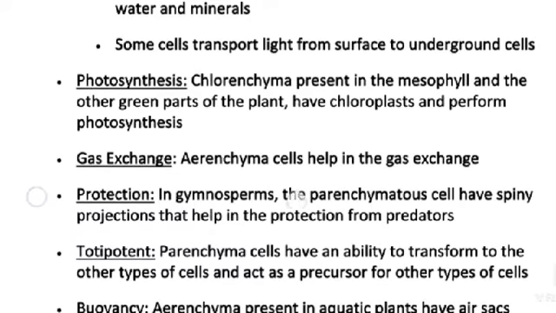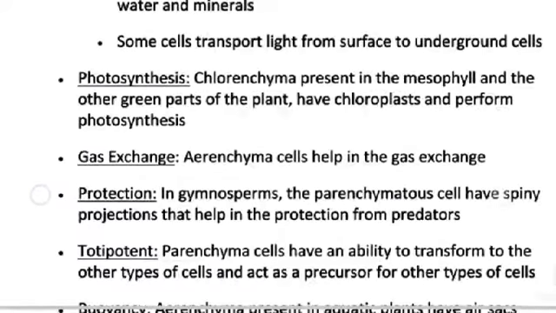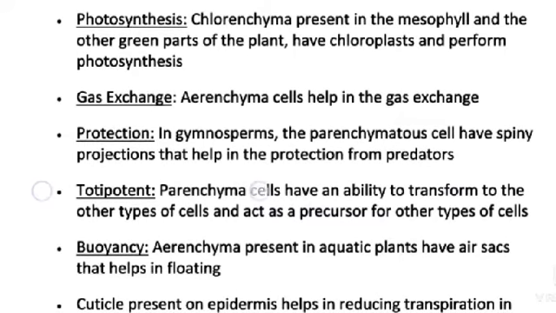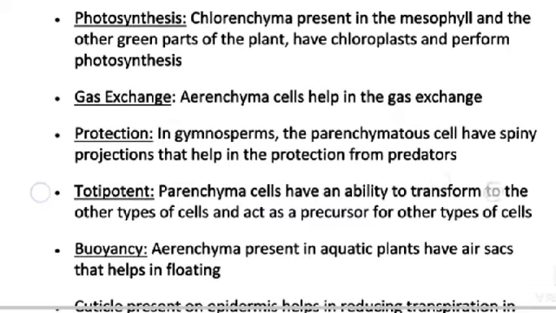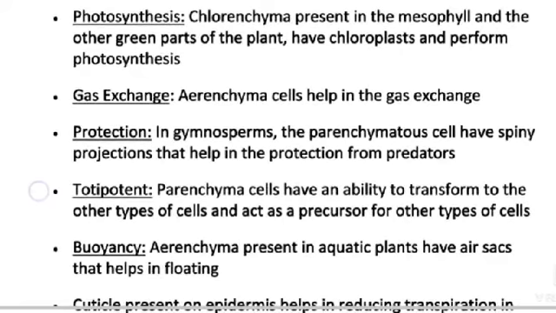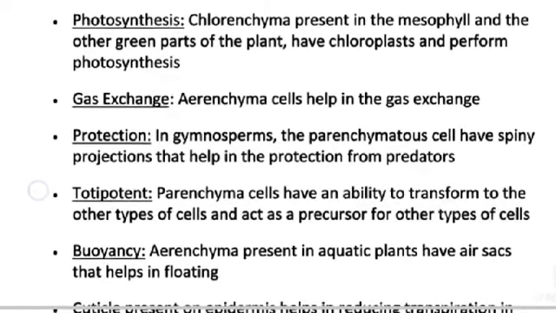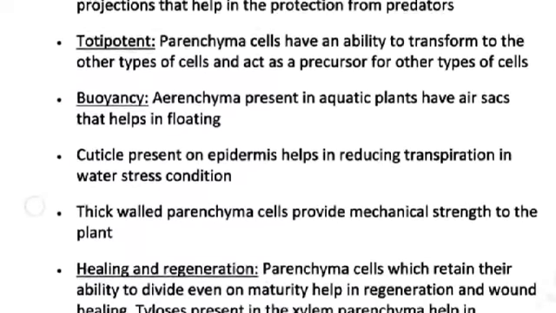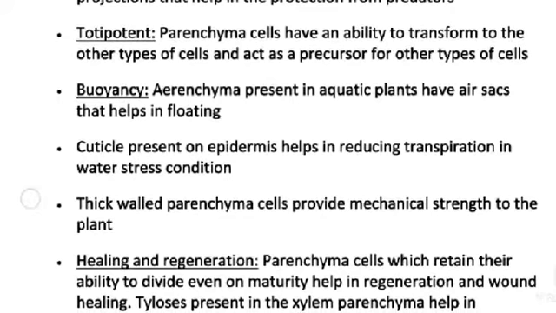Protection: in gymnosperms, the parenchyma cells have spiny projections that help in protection from predators. Totipotency: parenchyma cells have an ability to transform into other types of cells and act as a precursor for other types of cells. Buoyancy: aerenchyma present in aquatic plants have air sacs that help in floating.